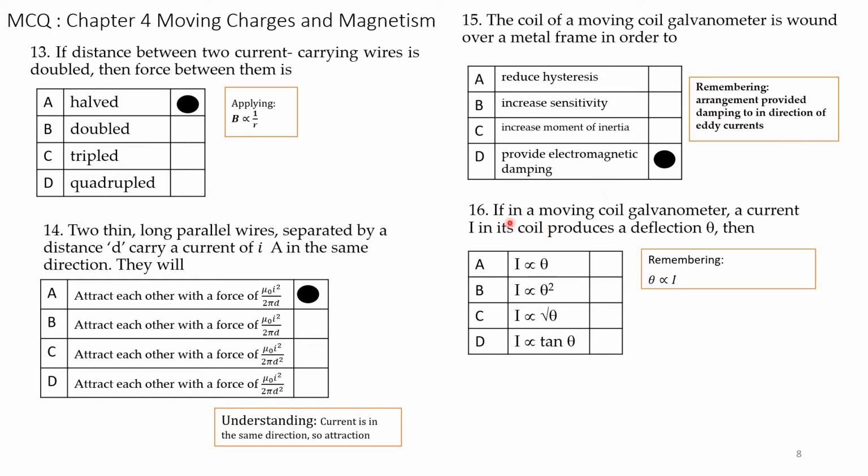Next question. If in a moving coil galvanometer, a current I in its coil produces a deflection theta. That is, in the moving coil galvanometer, when current flows, the pointer shows a deflection. So that is what is happening, why this deflection theta is taking place. You have to remember, the angle of deflection is proportional to the current flowing in the coil. Therefore, I is proportional to theta. The correct answer is A. Next question.